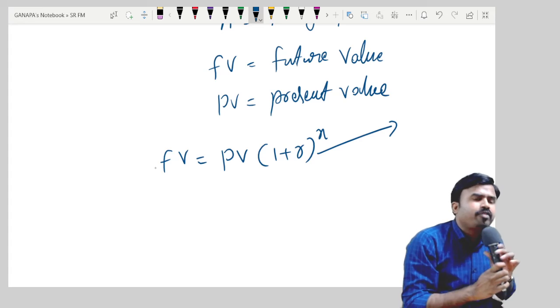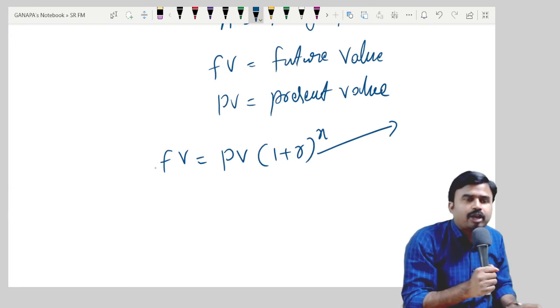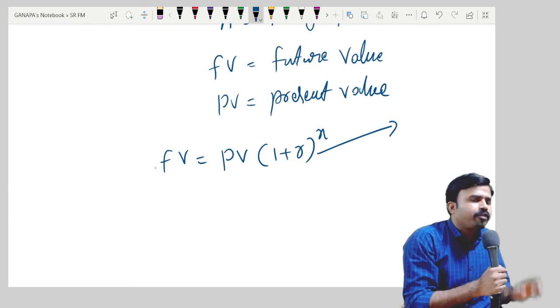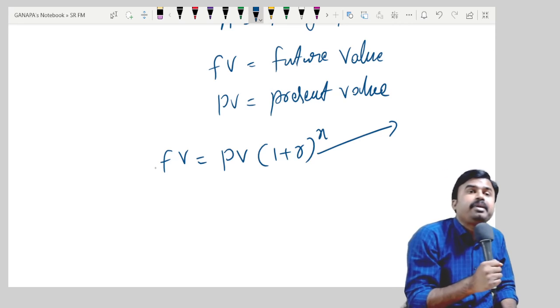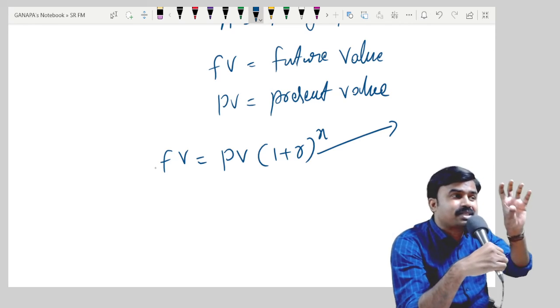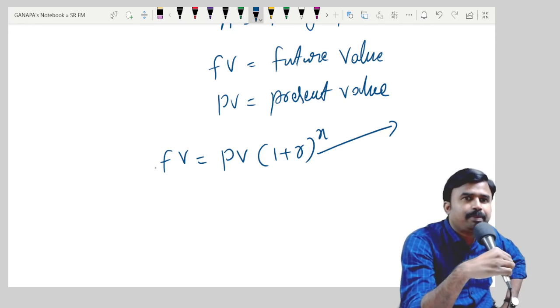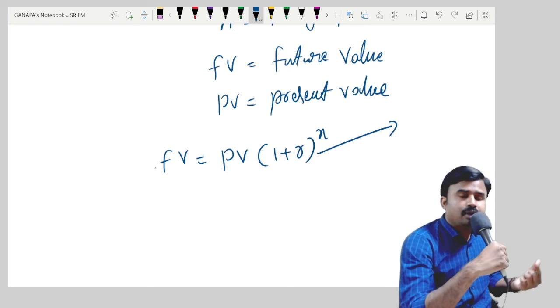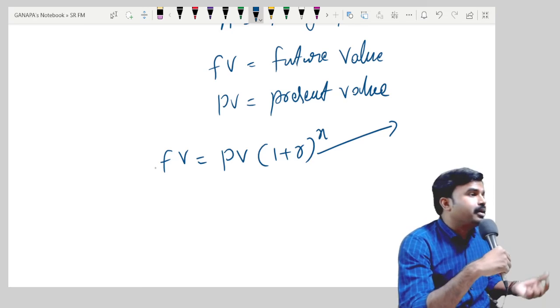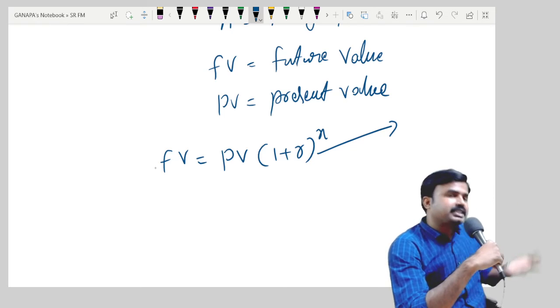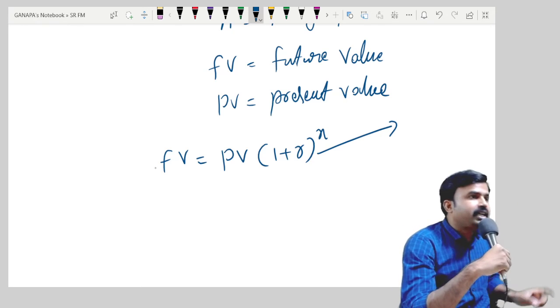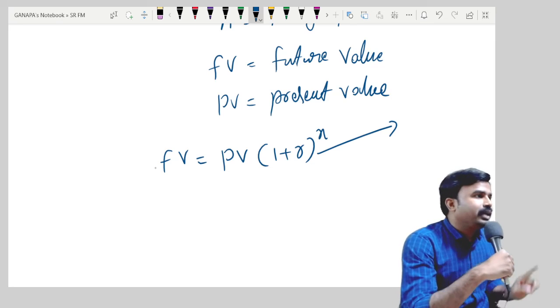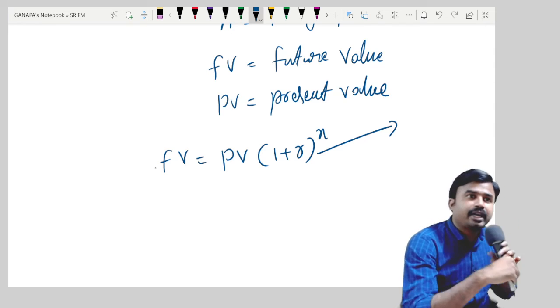So tell me one thing. If you want to add interest or some rate of return or some profit, then immediately multiply such present value with what? 1 plus R whole to the power of N. Please tell me, 1 plus R whole to the power of N is an addition factor or deduction factor? Addition factor. It is an addition. Addition of what? Interest. Remember this forever.